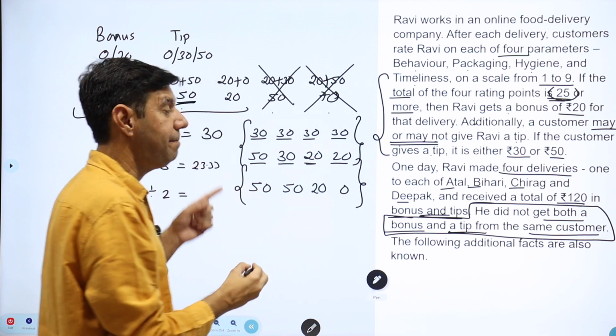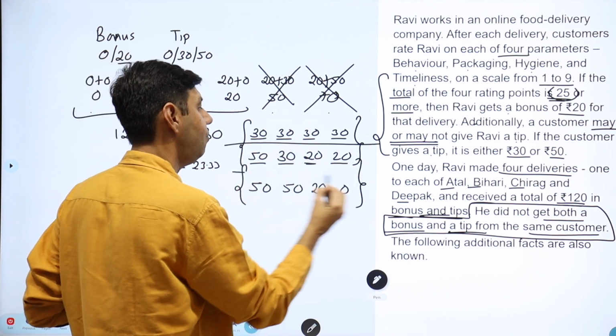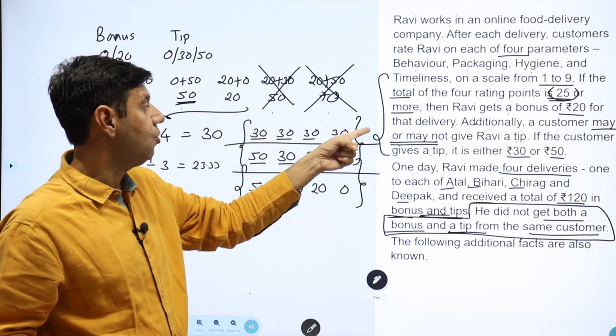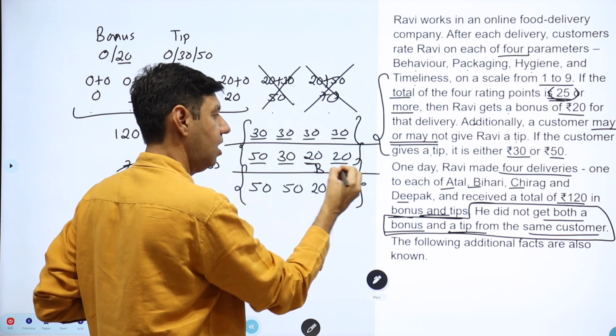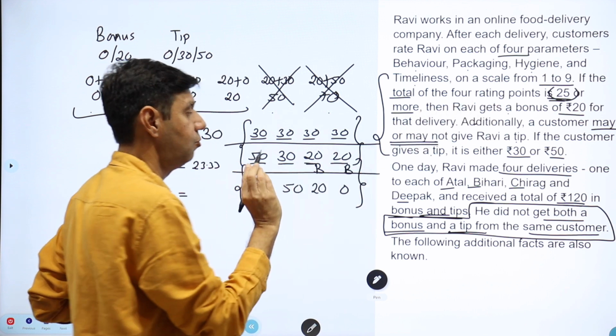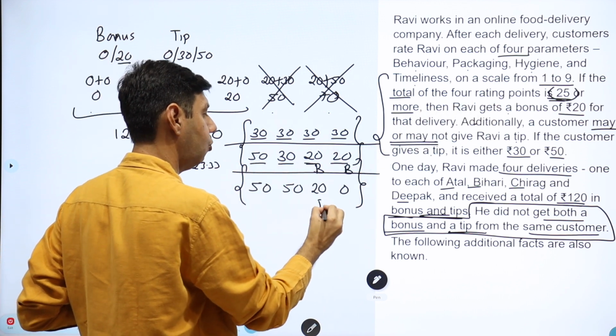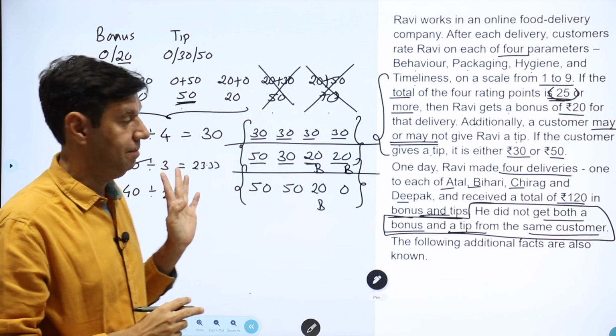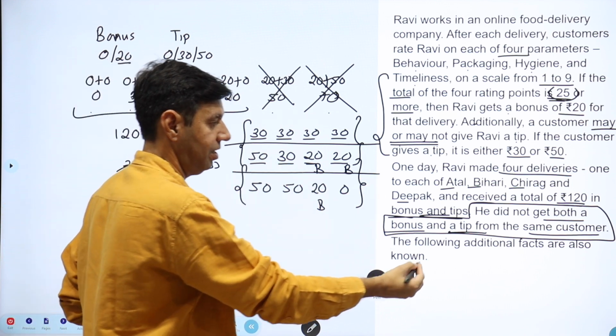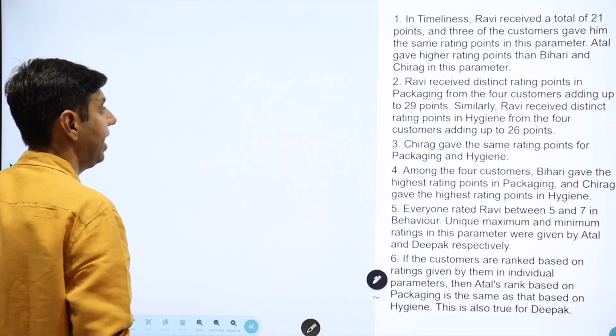So how do I make the difference between these two now? The difference here is, here I've got no bonus. Here I've got two bonus. Bonus means my score has to be more than 25. Here I've got one bonus, so my score has to be more than 25 in one of the parameters. That is what we know here. Let's go ahead to the next slide.